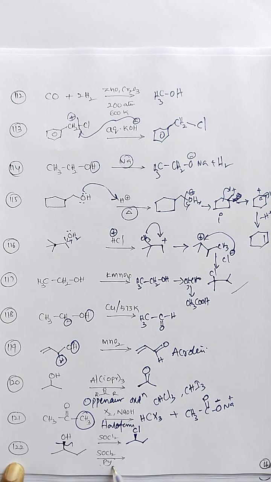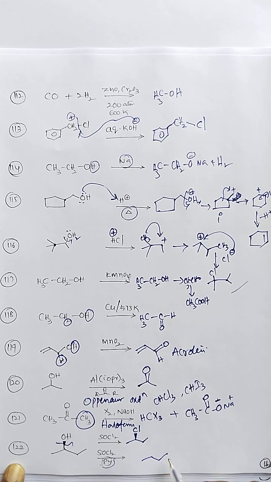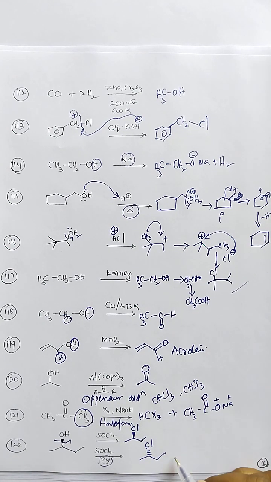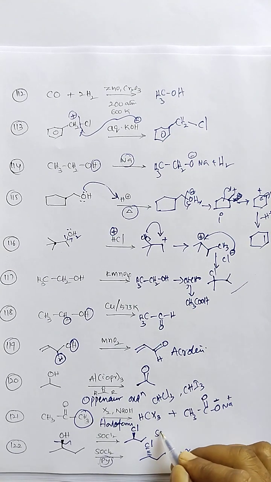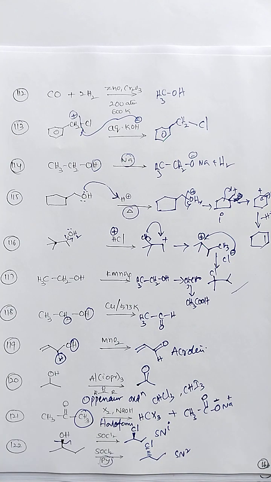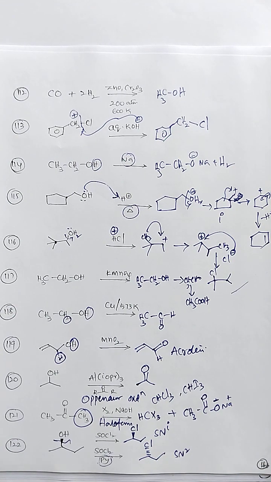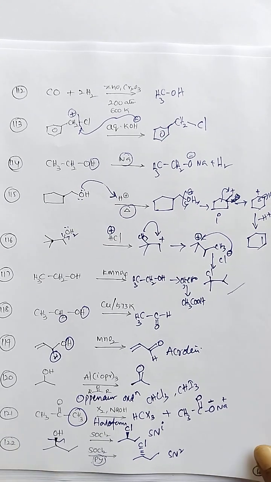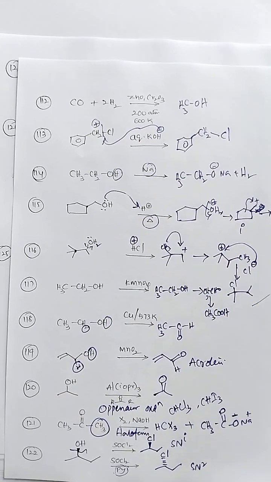When you take it in the presence of pyridine, the stereochemistry is reversed, it is an SN2 type reaction, while the other is an intramolecular SNi type reaction. This is the specific characteristic of the SOCl2 reaction.